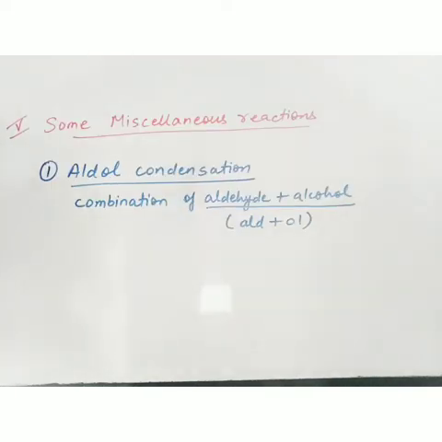Now coming to the next section, that is some miscellaneous reactions of aldehydes and ketones. Now in this we'll discuss the first reaction, that is aldol condensation. Now it is not a name reaction. Aldol means it is the combination of aldehyde plus alcohol, that is ald plus ol. So whatever product we get in this reaction by the combination of aldehyde and alcohol is known as aldol. So aldol is the name of the product obtained in this reaction.